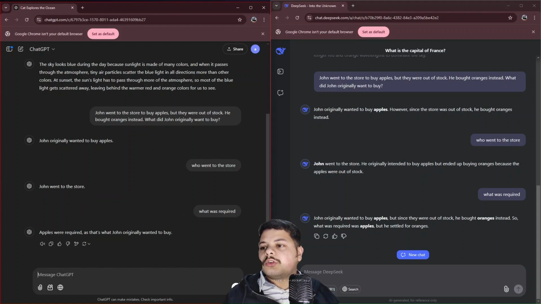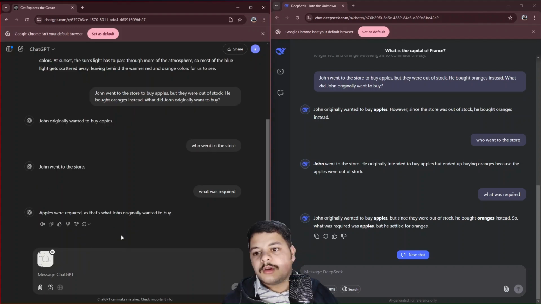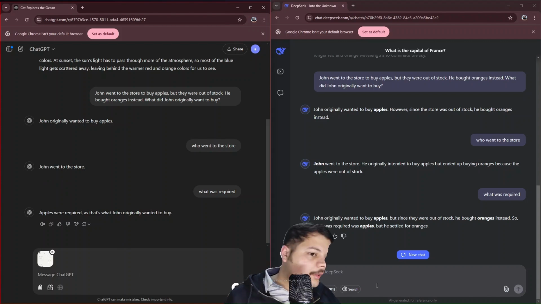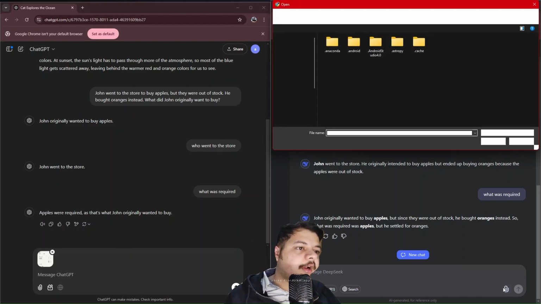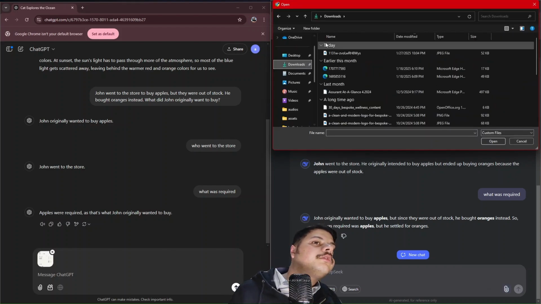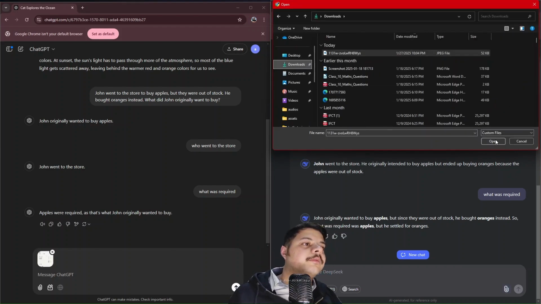All right, so now let's test the capabilities of parsing files in both the LLMs. So here we have an example invoice loaded in ChatGPT, and we'll load the same invoice here in DeepSeek.